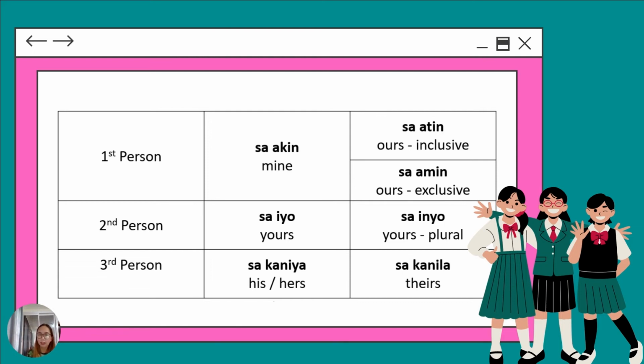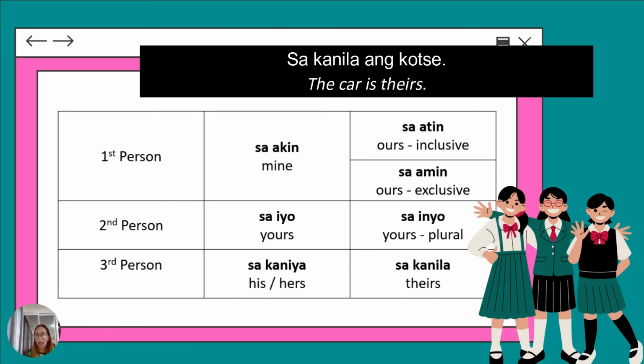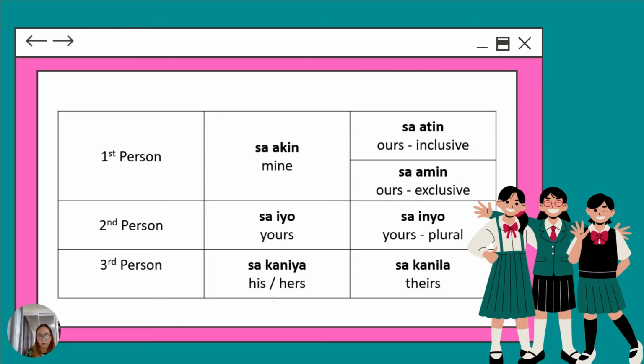So the car is theirs. So one car belongs to them. Sa kanila ang kotse. Or if it's a plural object, cars, sa kanila ang mga kotse. So this is the pattern that we're going to use if we're using personal pronouns.